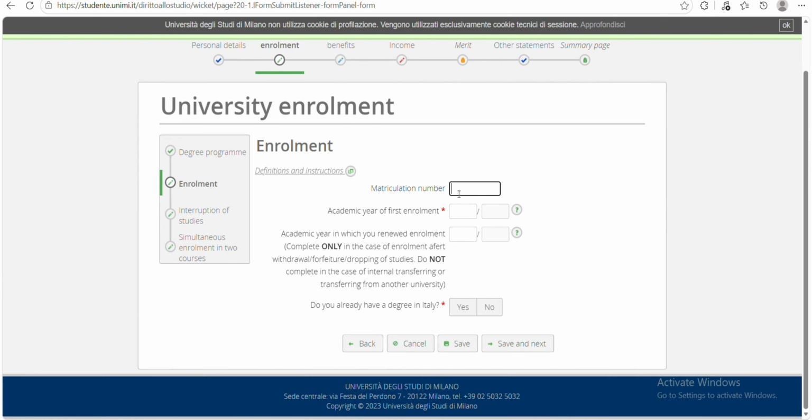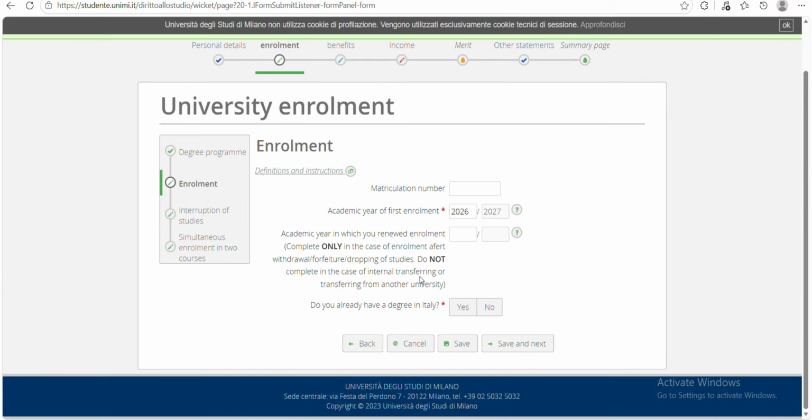And then matriculation number, I don't have matriculation number yet. For the academic year, this is 2026/2027 academic year. Then you have academic year in which you renewed enrollment, complete only in the case of enrollment, affect withdrawal, for future dropping of studies, do not complete in the case of internal transfer or transferring from another university. So I'm not going to fill anything here.